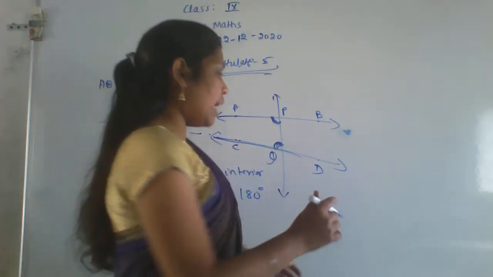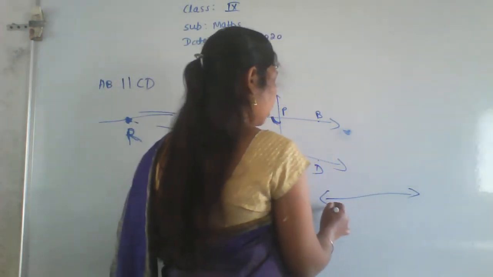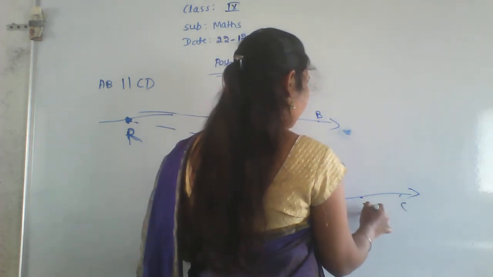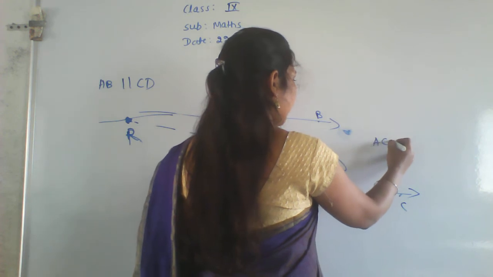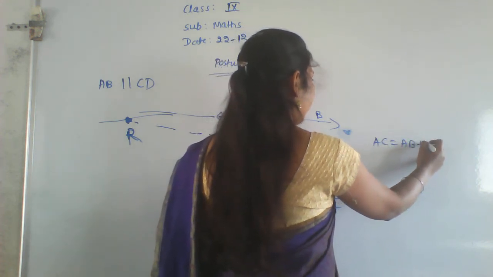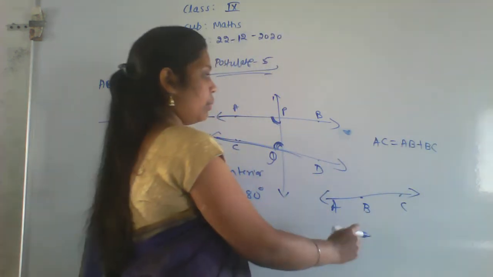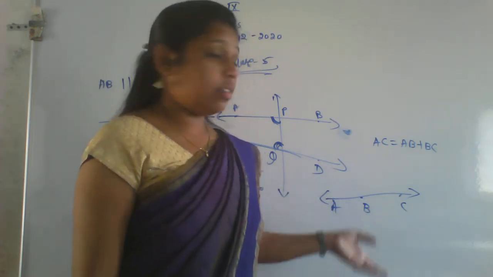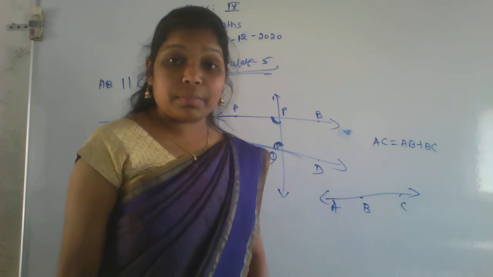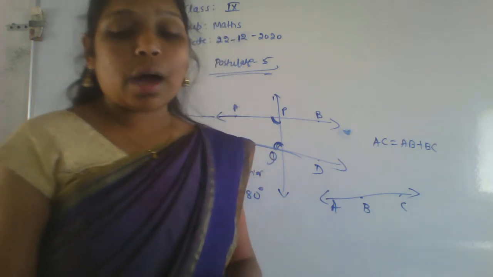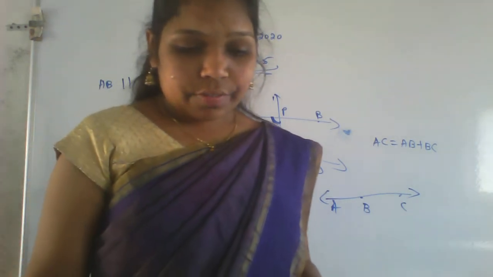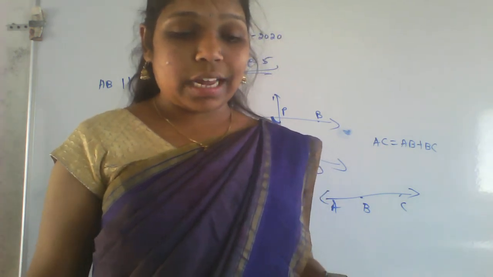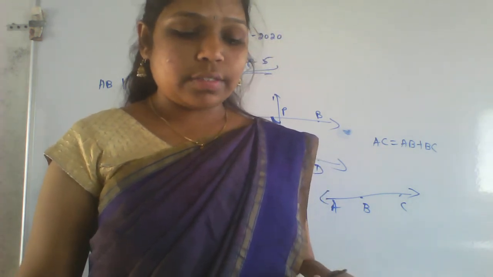Of course, the line is like this. This is point A and this is point C and the middle one is B. We need to show that AC is equal to AB plus BC. By seeing the line, we can say that AC is equal to AB plus BC, right? But how do we have to prove this? We need to prove it using axioms and definitions as well as the postulates. We can prove this one.